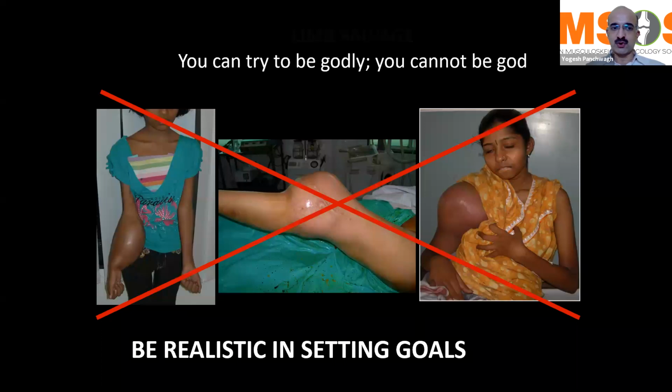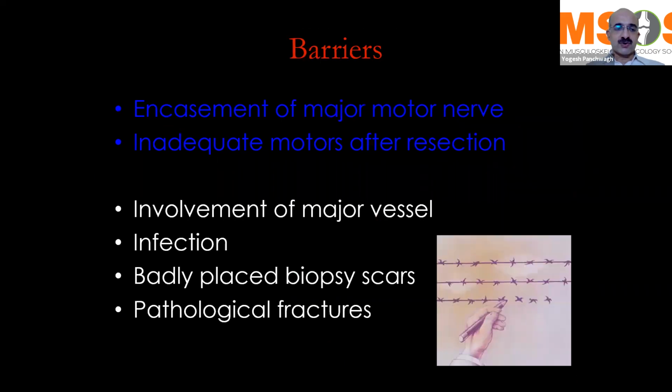And in all these three cases that I have shown you, on the right hand side is an Ewing sarcoma of the forearm. In the middle is a chondrosarcoma of the distal end of the femur, with multiple surgical procedures having been done on her. And on the right hand side is an osteosarcoma of the proximal humerus and the scapula, which is a very, very big mass. And in all these cases, limb salvage is not possible.